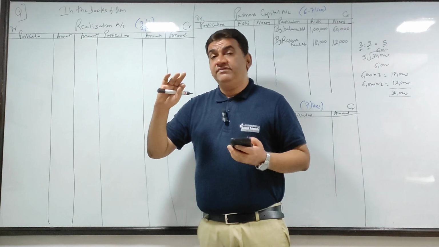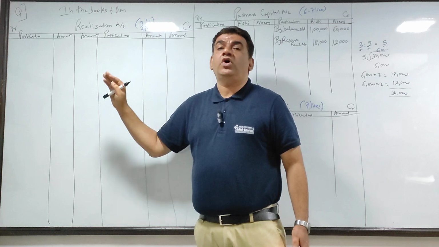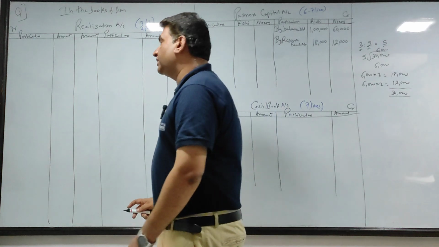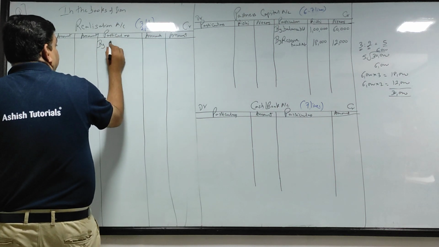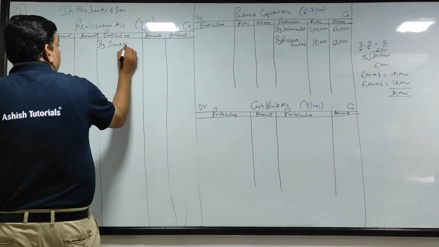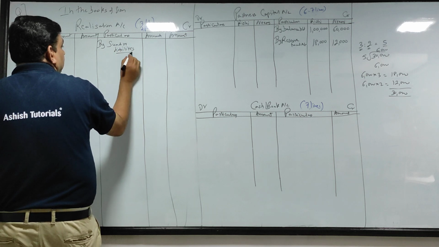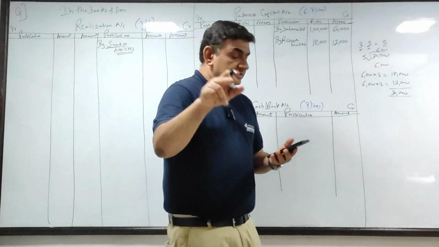Now see, if there was only one of creditors or bills payable, you would have written by creditors account or by bills payable. Now there is more than one, so for presentation purpose, you will use this word. Credit side, first line, give the heading by sundry liabilities.